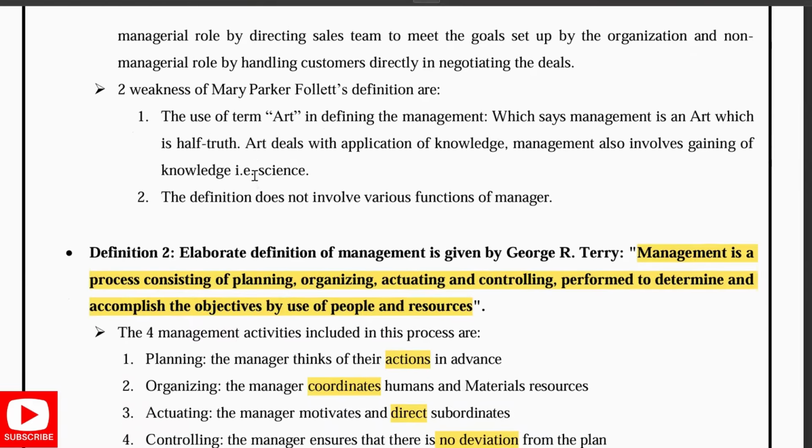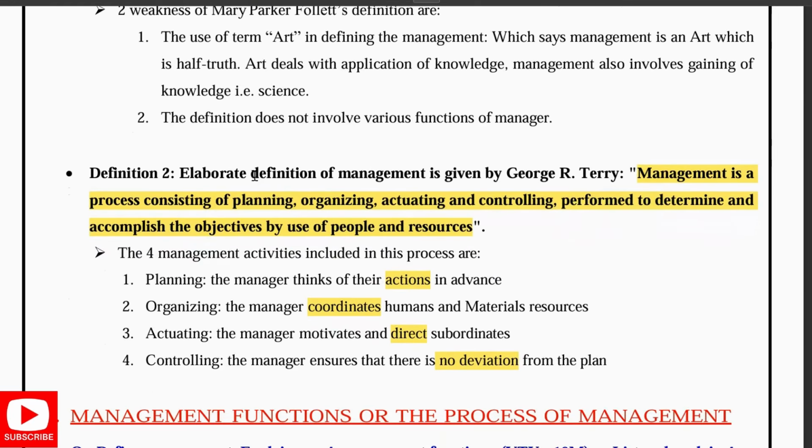So we'll go to another definition, that is, management is a process consisting of planning, organizing, actuating and controlling, performed to determine and accomplish the objectives by use of people and resources. So basically they have four steps in that process. First is planning, that is what action has to be done in advance. Next is organizing, that is coordinating the humans as well as the materials that are there.